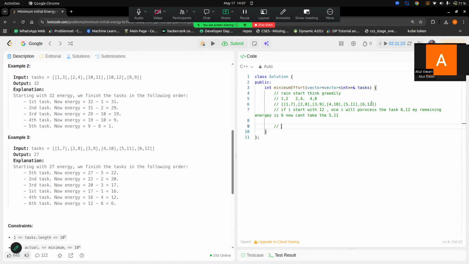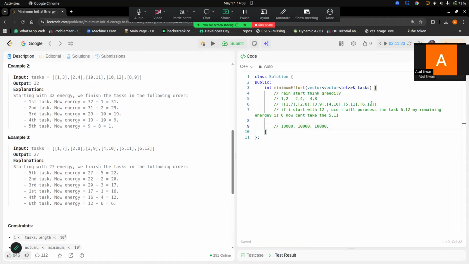Let's say each task has minimum energy required to start of 10,000. Everyone has 10,000. Then भाई इसके पहले तो start ही नहीं कर सकते.